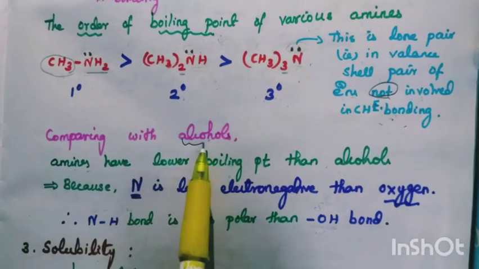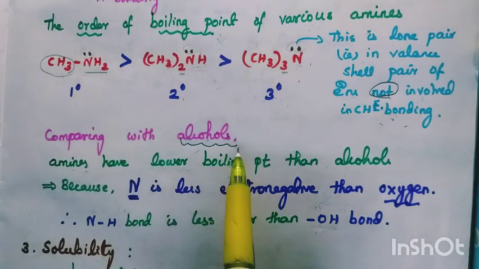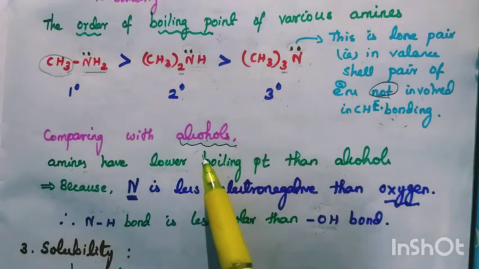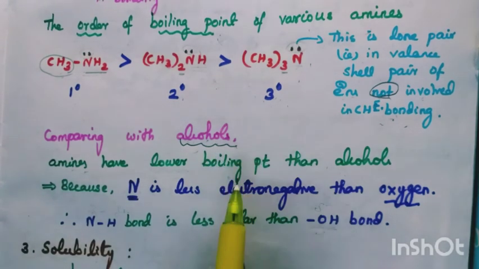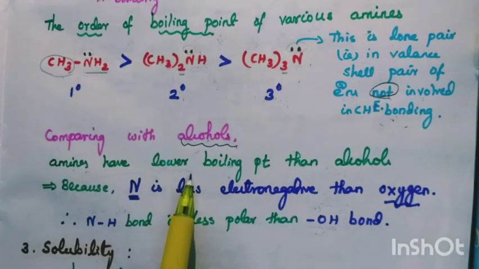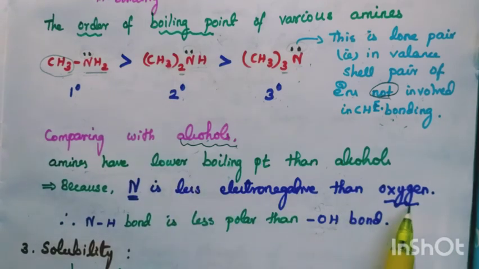Now compare this with alcohol. Alcohol we also studied, no? Why does alcohol have a high boiling point? Why do alcohols have a low boiling point? Like that. So now compare the amines with alcohol. Amines, NH2, have a lower boiling point than oxygen compounds.